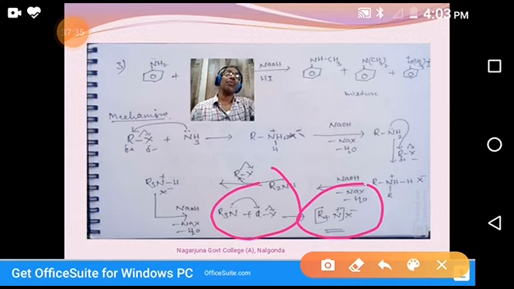Whenever we want to stop the reaction at the primary level, we have to take more ammonia and less alkyl halide. If the alkyl halide concentration is very low, the reaction can stop at the primary or secondary level only. That's why, if you want to prepare a primary amine, we have to take more ammonia and less alkyl halide. That's one thing to be noted.